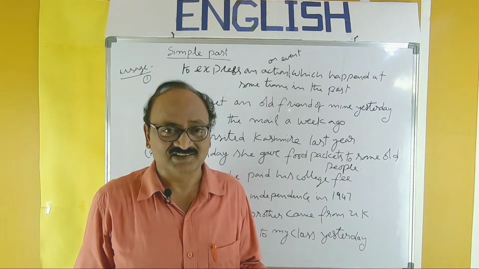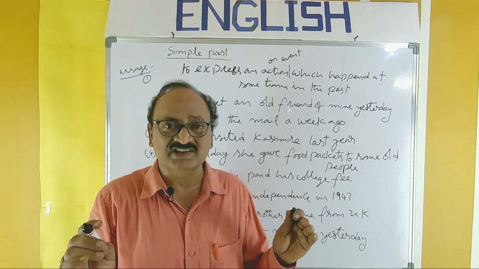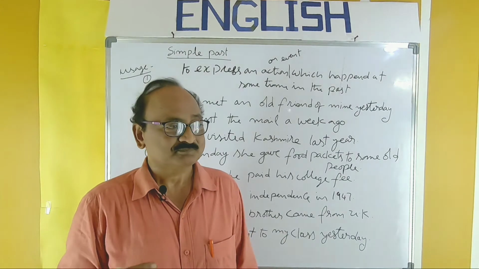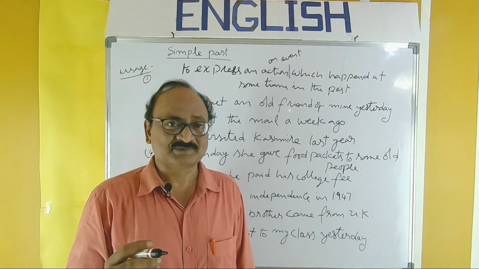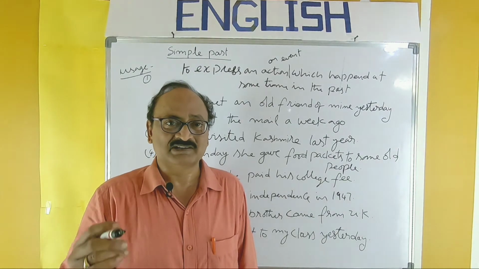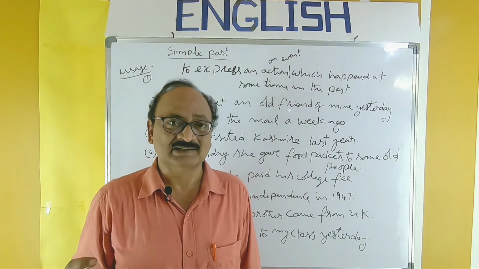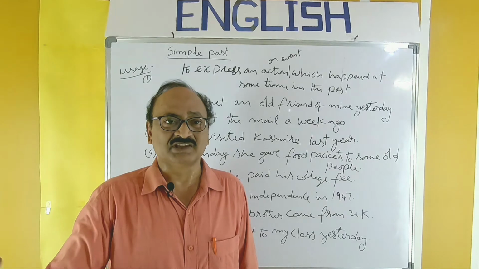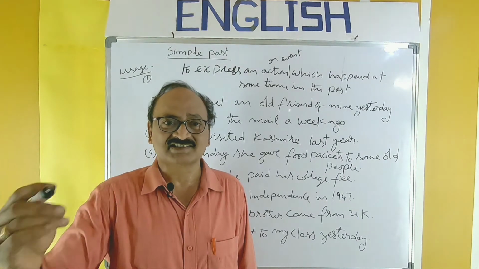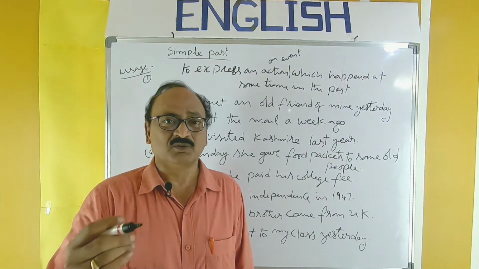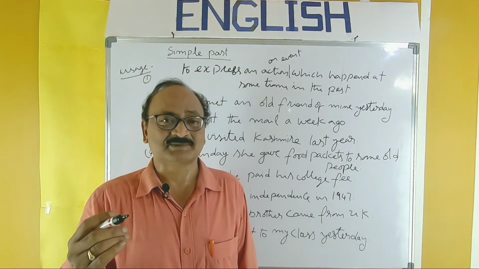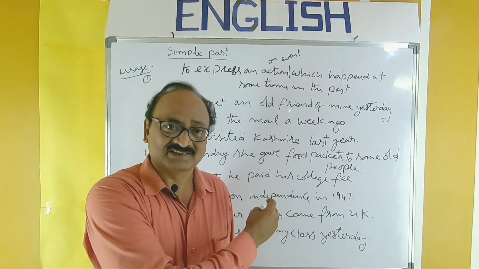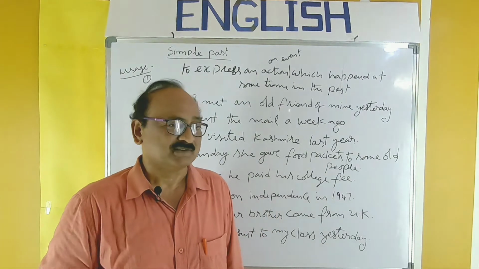So whenever we want to express a past action, simply go to this simple past and use it freely, properly. Remember the structure: subject, past tense form of verb plus object. I explained it clearly in the previous video. Write, wrote, written: here you have to use wrote. Give, gave, given: here you have to use gave. See, saw, seen: here you have to use saw. Go, went, gone: here you have to use went. So something like that, you have to use the verb properly. Practice the structure first, then it is easy for you to follow this use.